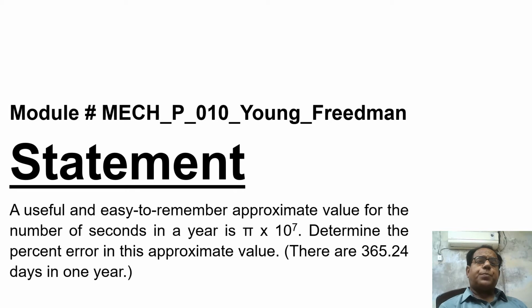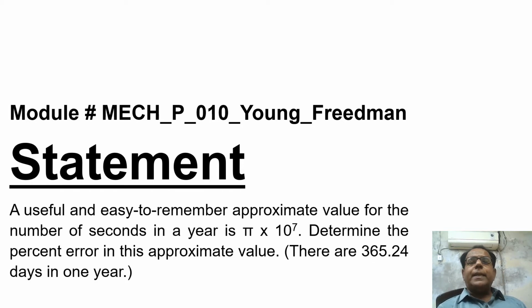Statement: a useful and easy to remember approximate value for the number of seconds in a year is pi into 10 raised to the power 7. Determine the percent error in this approximate value.